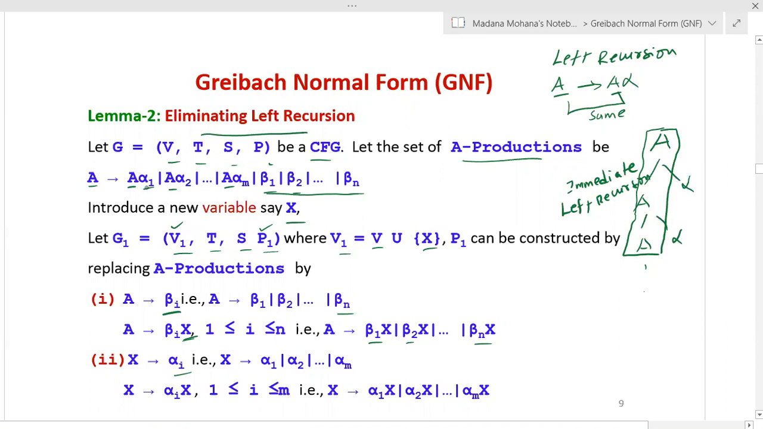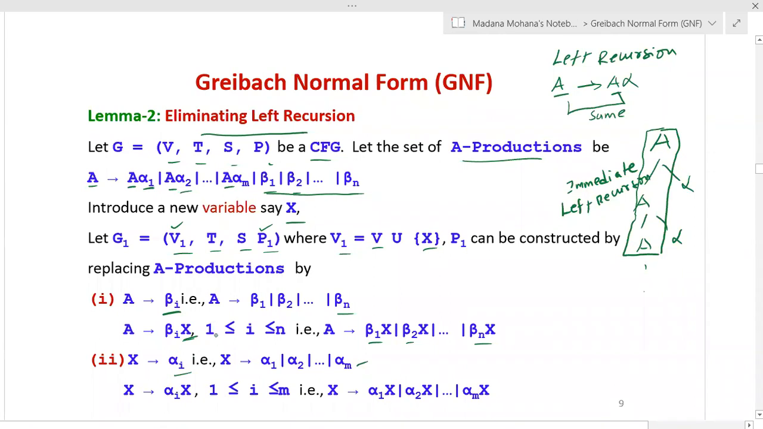Now after A, whatever the value, that is alpha 1, or the second production after A, whatever the alpha value, that is alpha 2 and so on, A alpha m. So now here alpha I is nothing but X derives alpha 1 or alpha 2 and so on alpha m. Now the second production of X can be written as X derives alpha I, then we will add X here, the variable. So this is a formula to remove left recursion. These two rules are used as a formula.